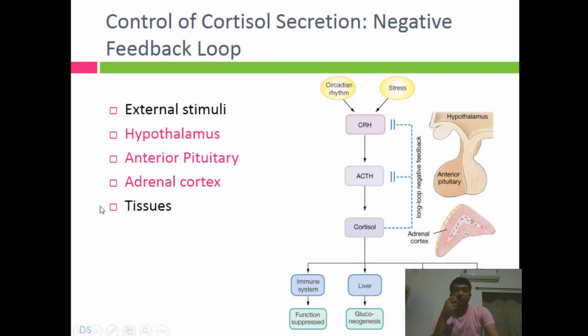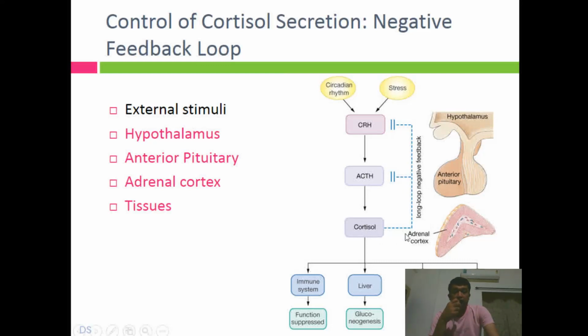You know that there is a negative feedback loop, an auto-inhibitory mechanism, but then the overall effect is regulated through the hypothalamus. So there is circadian rhythm and there could be stress. These too will give a signal to the hypothalamus, which will further release CRH. CRH refers to corticotrophin. Remember, what is the synonym of ACTH? ACTH is adrenocorticotrophic hormone, but the synonym of ACTH is corticotrophin. So the one which can stimulate the release of corticotrophin is corticotrophin releasing hormone. Once released, it will increase the release of ACTH from the anterior pituitary.